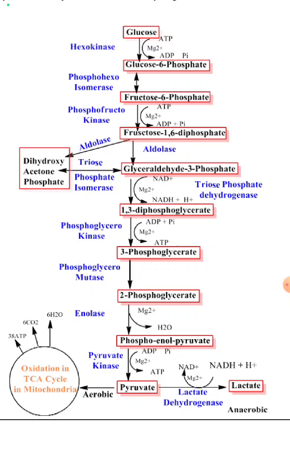Okay. So next we discuss glycolysis, which is also known as the EMP pathway. It means the Embden-Meyerhof-Parnas pathway.